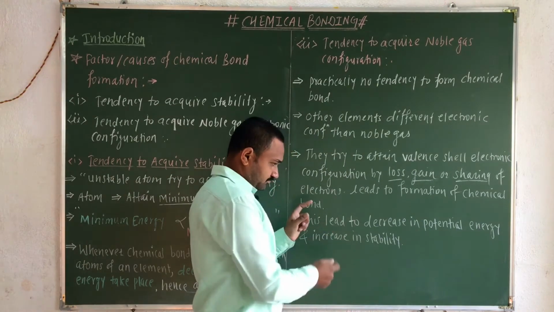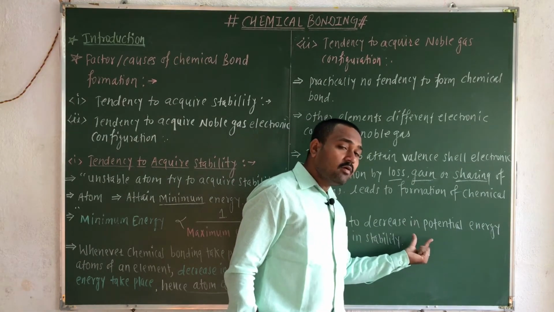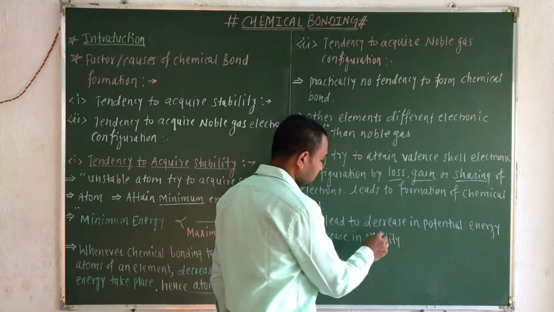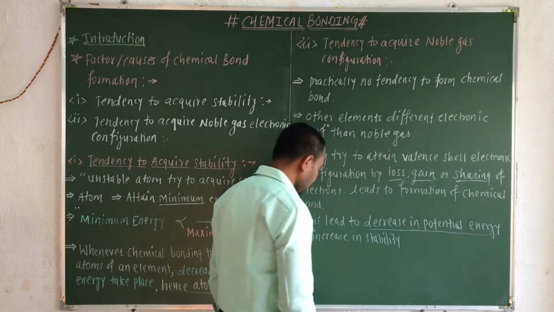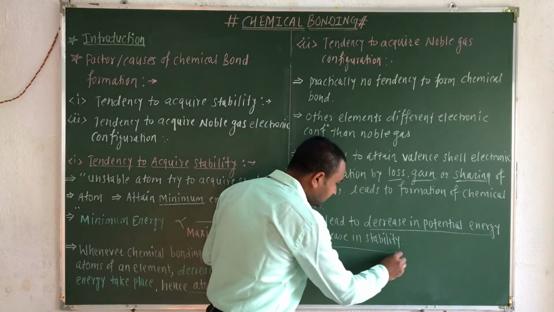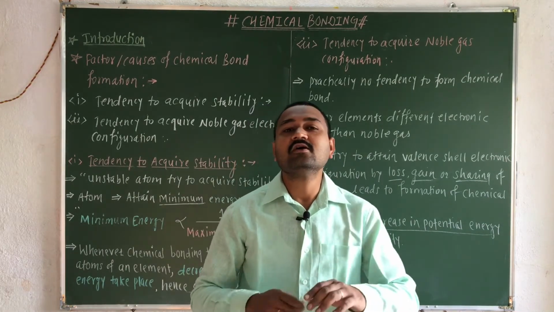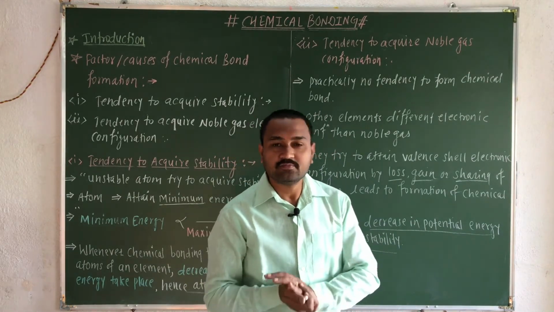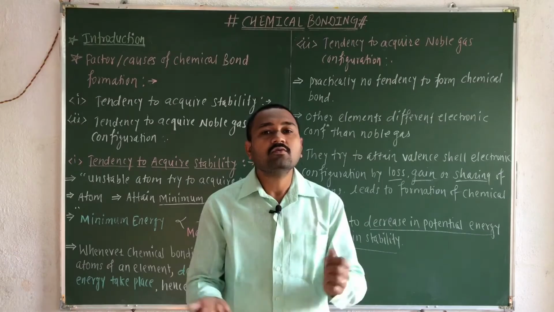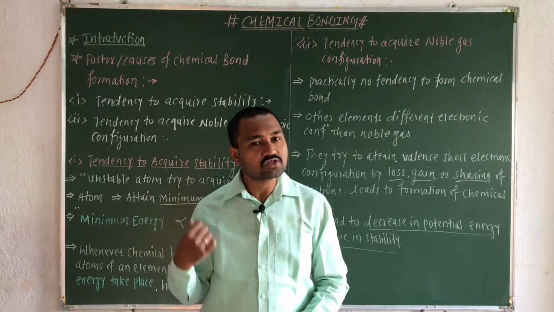Whenever a chemical bond takes place, there is a decrease in the potential energy, and as there is a decrease in the potential energy of that atom, there is an increase in the stability of that atom. What is the summary of this particular introduction?